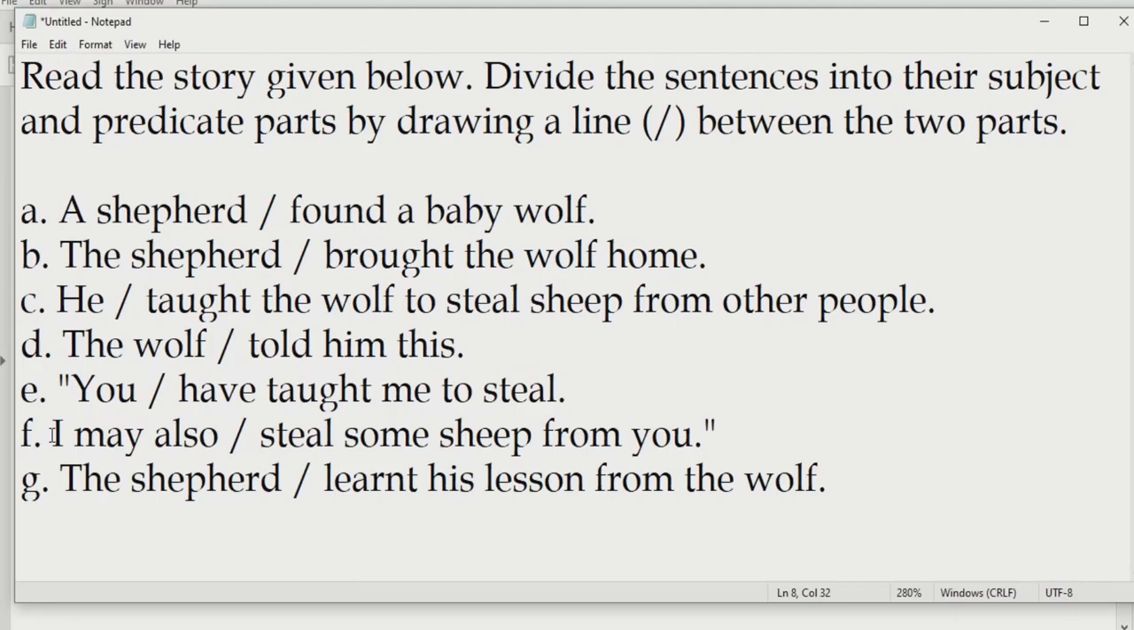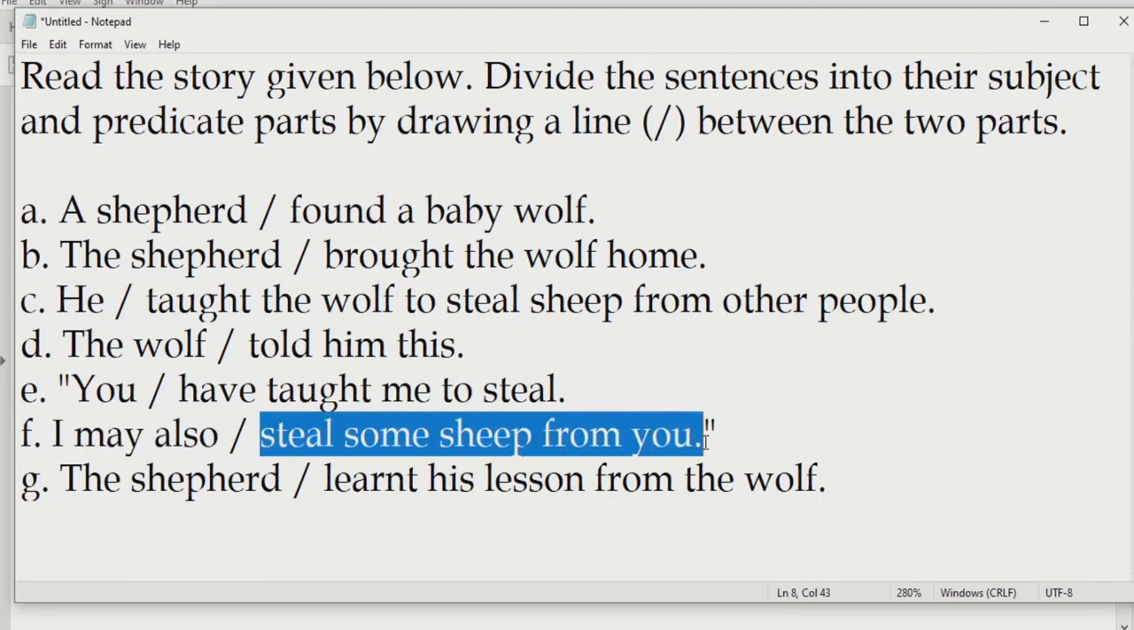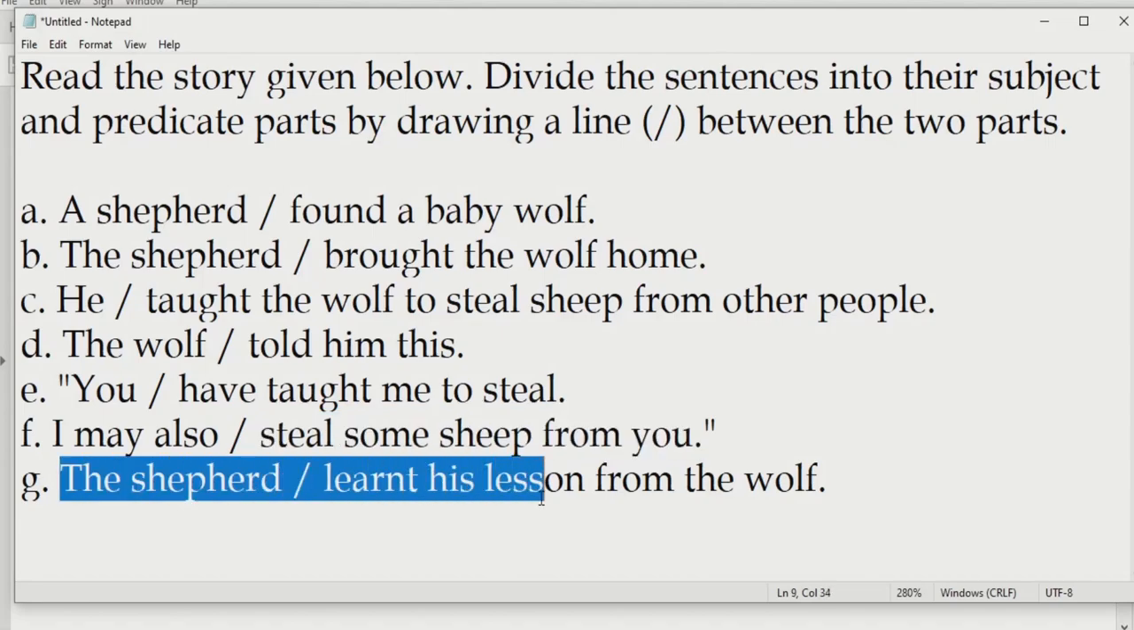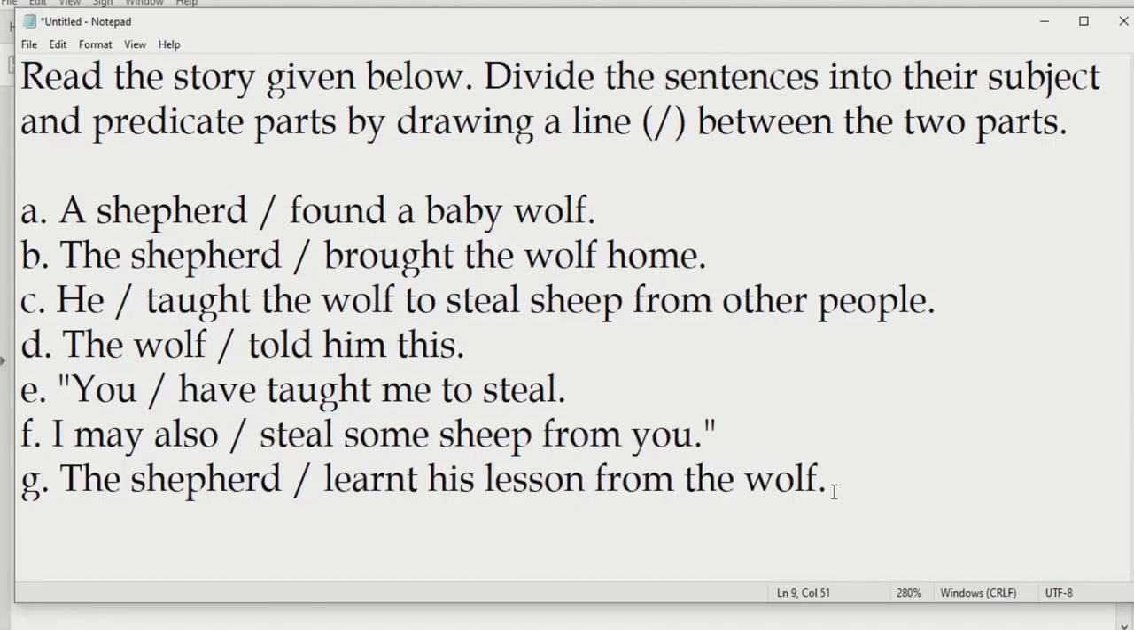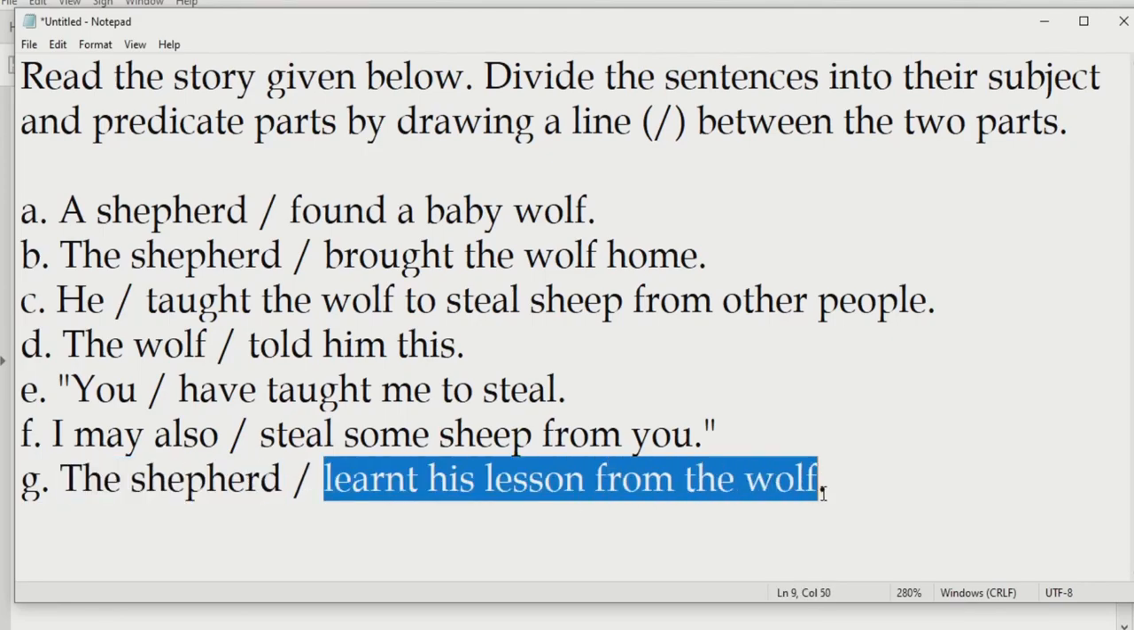Next one, I may also steal some sheep from you. Steal is the verb, so we'll put a line over here. Subject and predicate. Next one, the shepherd learnt his lesson from the wolf. Very easy, learnt is the verb, we'll put a line over here. Subject and predicate.